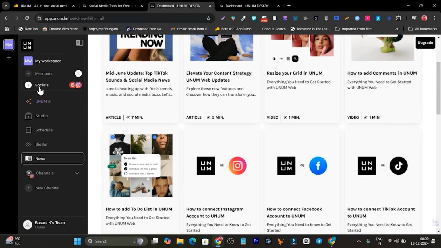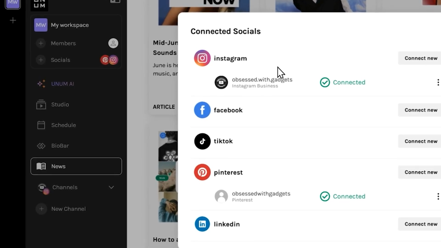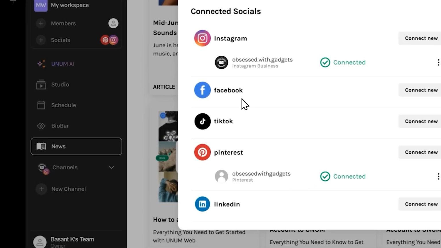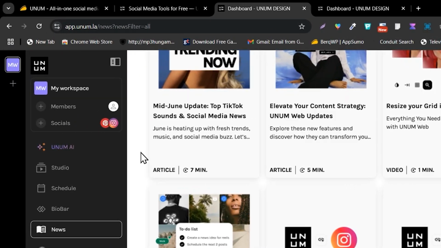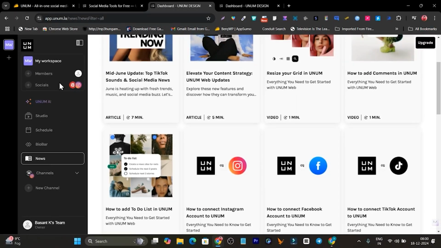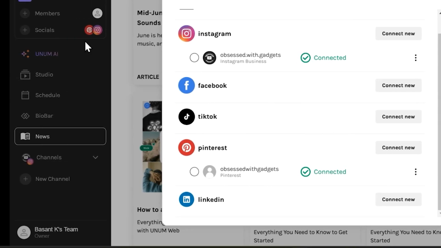And if you want to add a new set of your social media channels, for example, I have only connected these ones, and it has the options available to connect with your Facebook page or profile. It has the TikTok option, it has the Pinterest and the LinkedIn. Although the YouTube option is not available, I am highly anticipating that in the future we can also see that. So if I want to add a new set of channels, I have to click here on the new channel, and here I can start connecting.